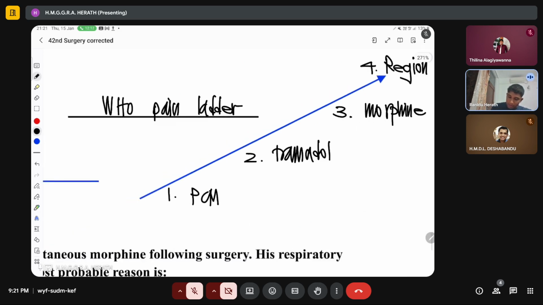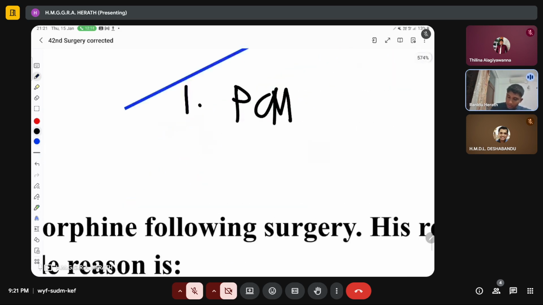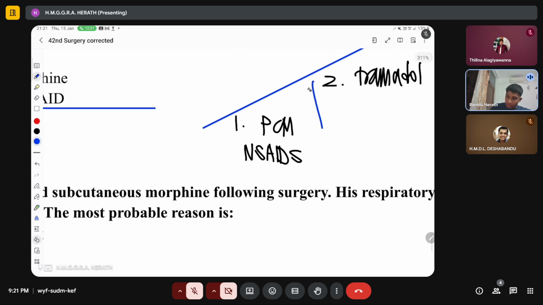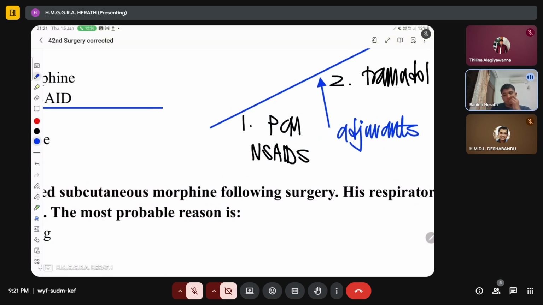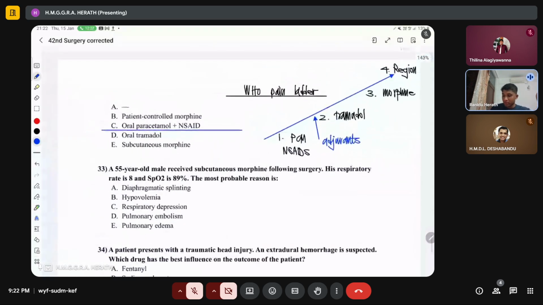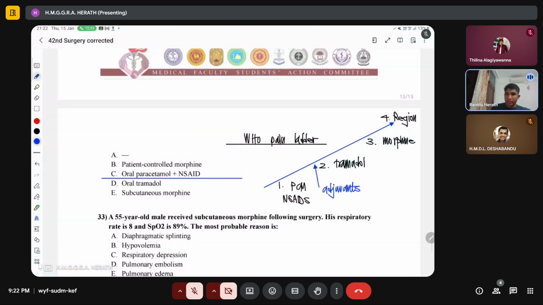So at each step, usually in the first step, you have paracetamol and NSAIDs. At each step you can add adjuvants. So what are the adjuvants that you usually add? You can add steroids, you can add other complementary medications, and acupuncture and other physical therapies are also used, right? So this is the WHO pain ladder, very rough version.